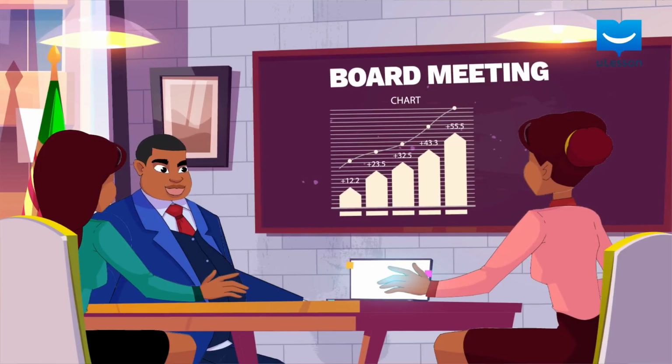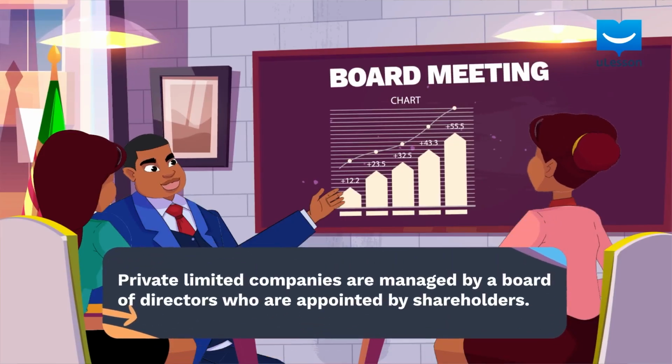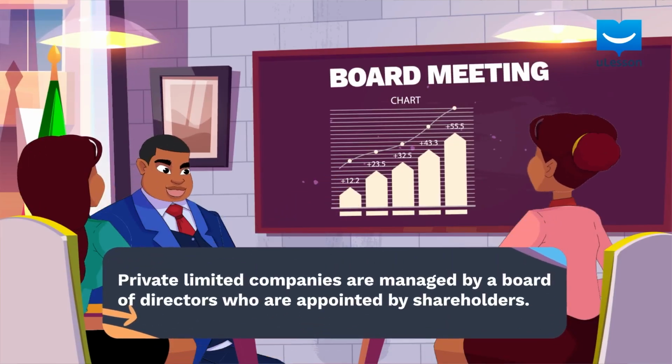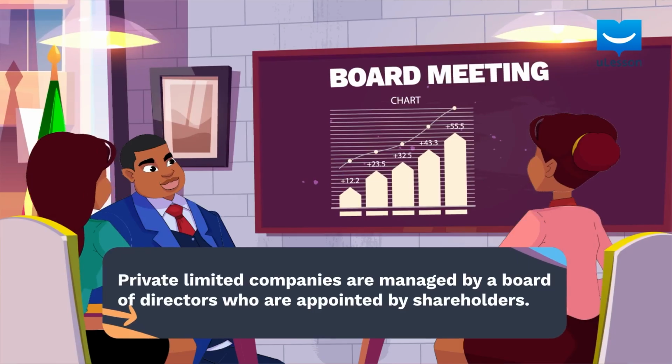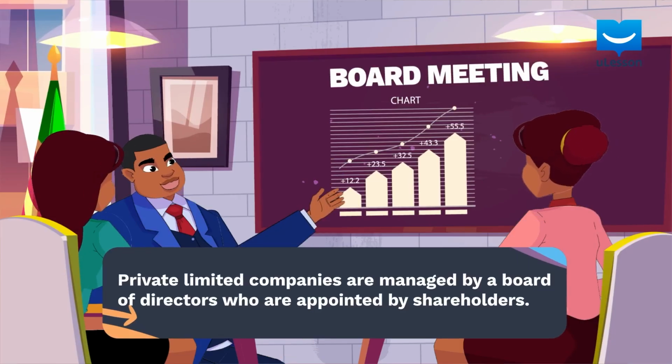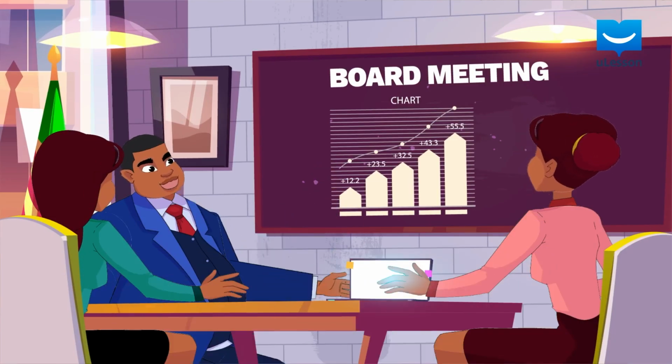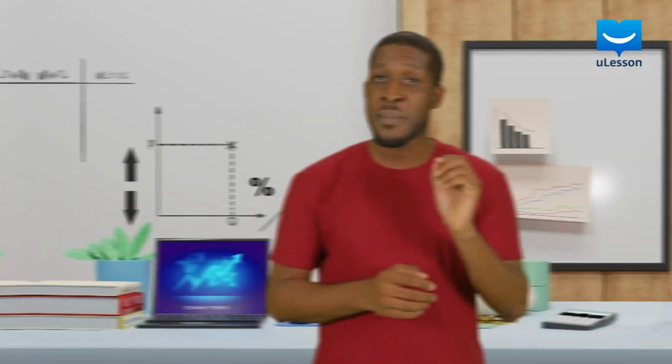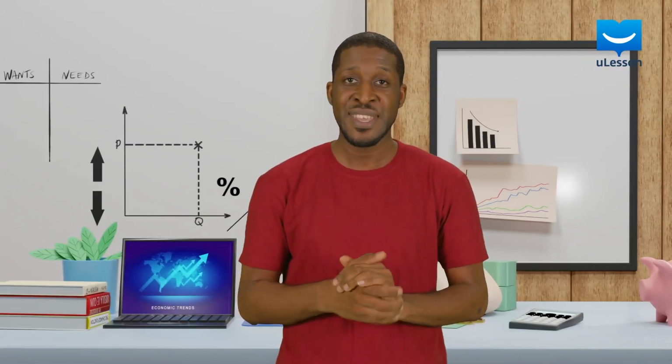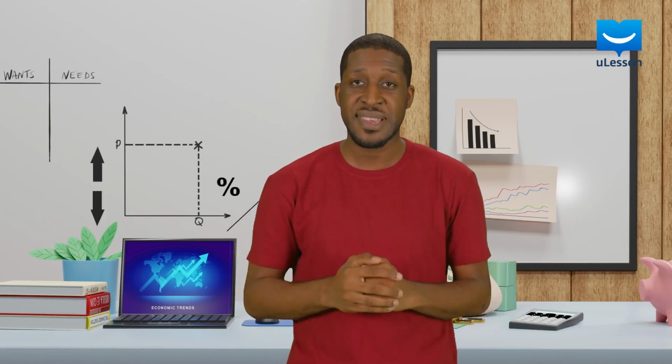Finally, private limited liability companies are managed by a board of directors who are appointed by shareholders. The board of directors will, in turn, elect themselves a managing director or appoint a salaried manager from outside the membership. Okay, friend, that is all for this lesson.